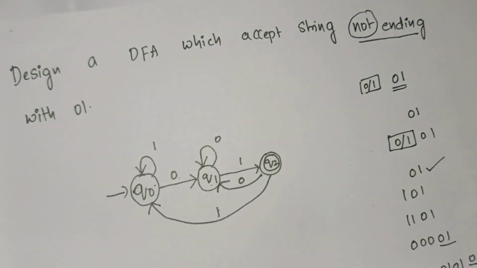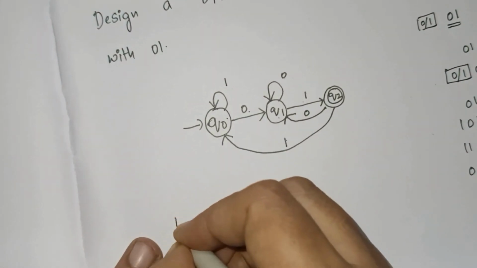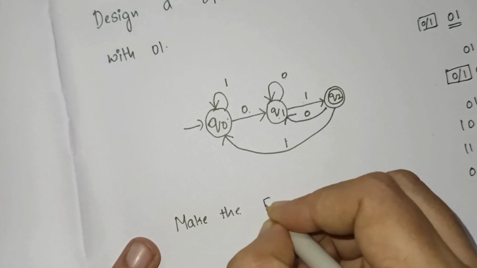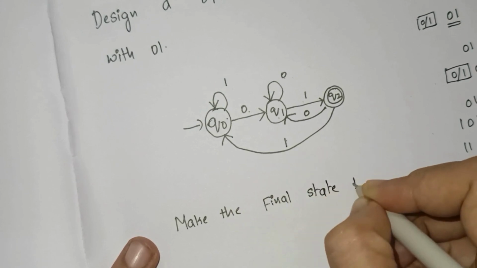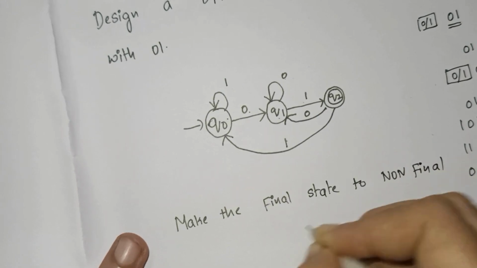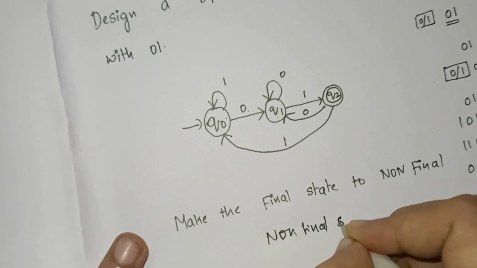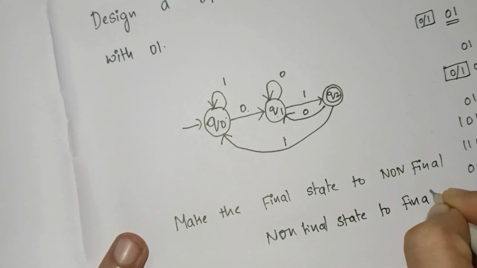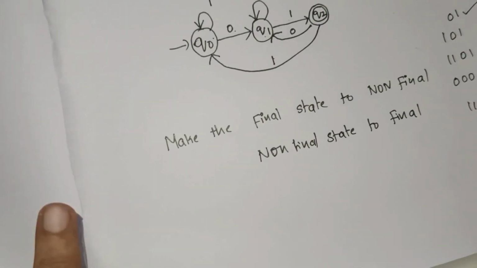So not ending means the negation of this finite automata: make the final state non-final and the non-final states final. Then we have designed a DFA which is not ending with 01.